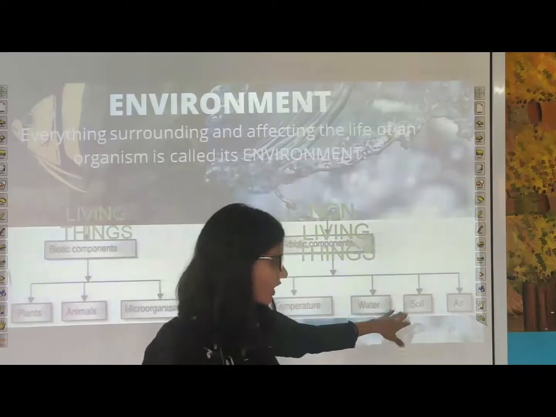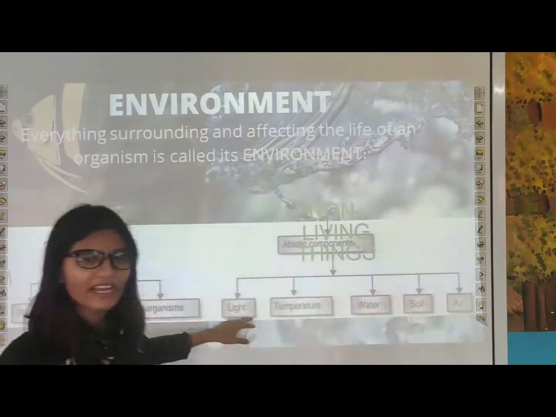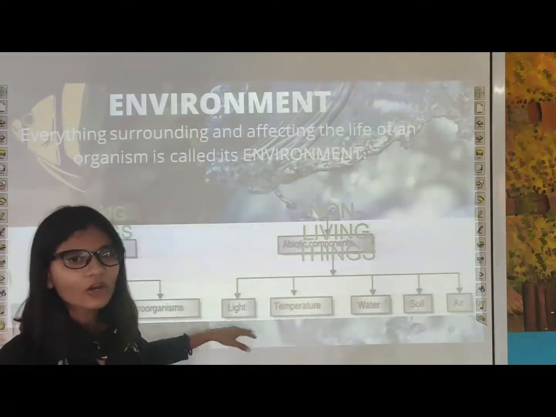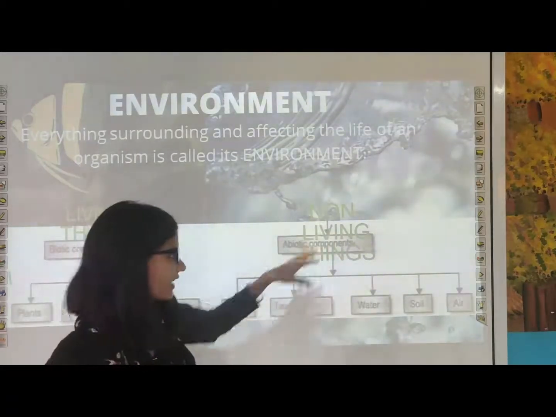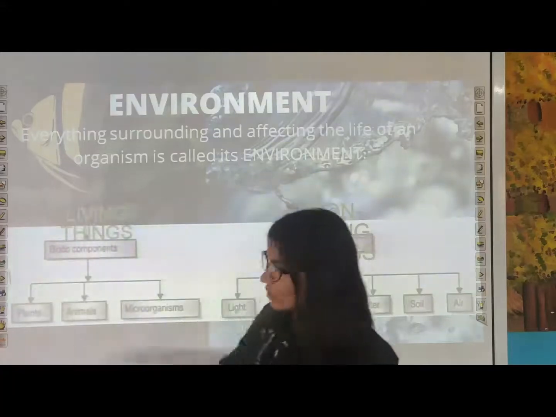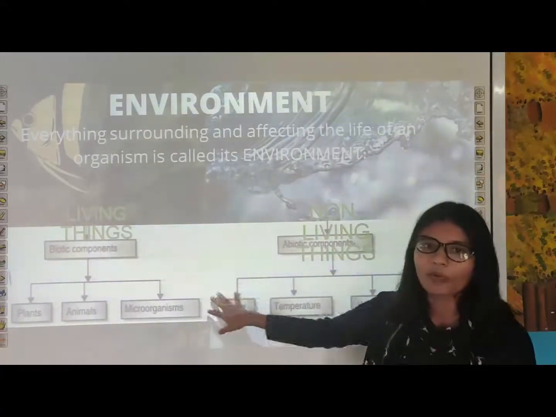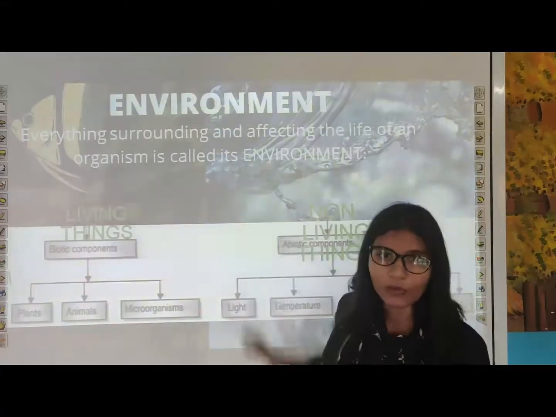Then water, soil and air. All these components affect your life directly or indirectly, but they are non-living, that's why they are under the category of abiotic components. So these two are the components of environment, your surrounding.